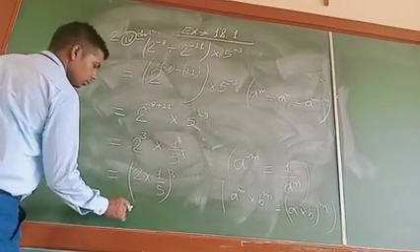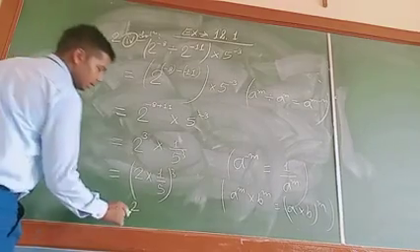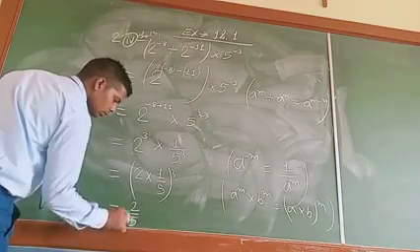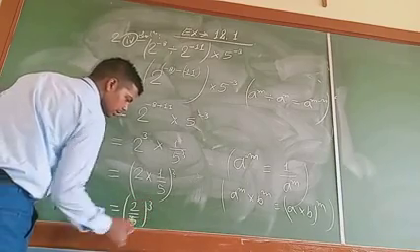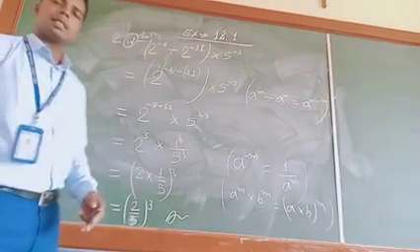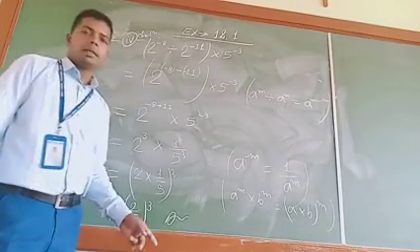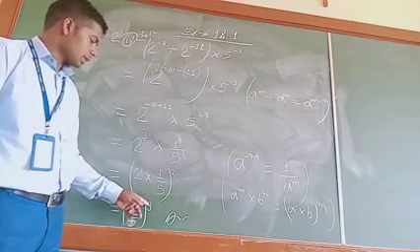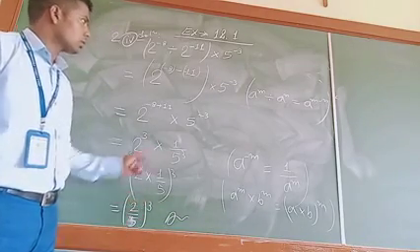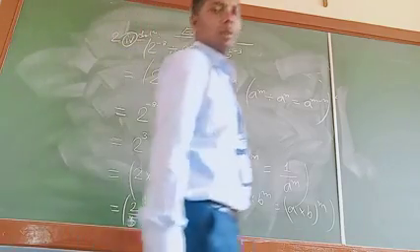Now it is equal to 2 by 5 whole raised to the power 3. This is your answer, because the question says that you leave your answer in positive exponents. Now you can see here that the exponent, means the power 3, is positive. So this is our answer, and hence it is over.